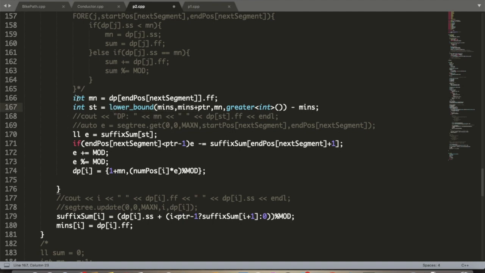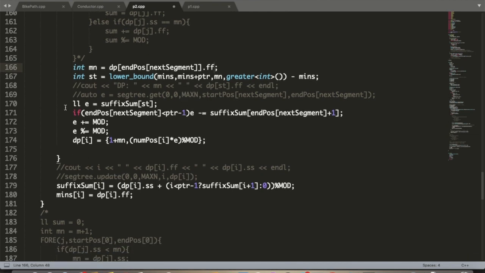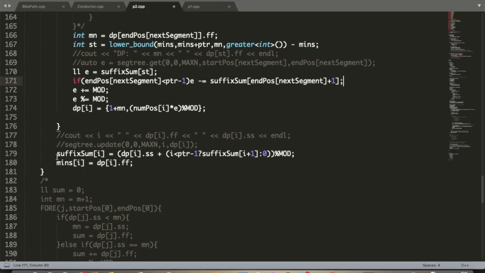But a simpler way to do it is as follows. We find what is the minimum that is required. This is always the minimum count required at the end zone of the next segment. We find which was the first occurrence of that minimum using this lower bound operation, and then we use suffix sums to calculate what is the total min count in that region. And then we just update our DP, then we update our suffix sum, and mins of i just stores the minimum at the ith node.